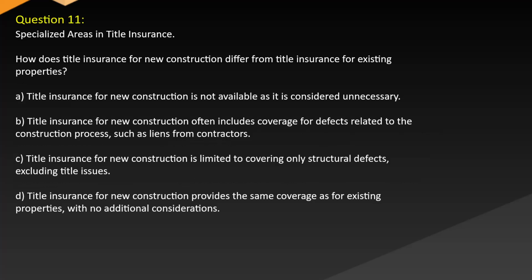Question 11. Specialized areas in title insurance. How does title insurance for new construction differ from title insurance for existing properties? A. Title insurance for new construction is not available as it is considered unnecessary. B. Title insurance for new construction often includes coverage for defects related to the construction process, such as liens from contractors. C. Title insurance for new construction is limited to covering only structural defects, excluding title issues. D. Title insurance for new construction provides the same coverage as for existing properties, with no additional considerations.